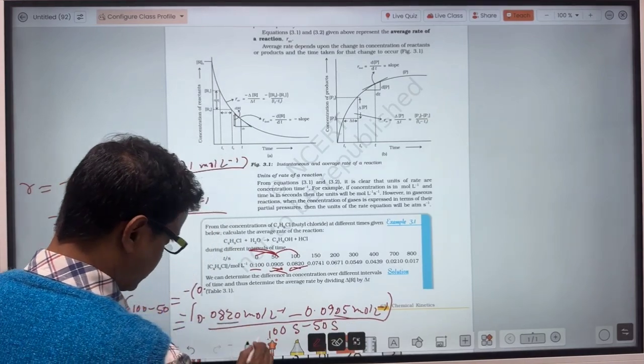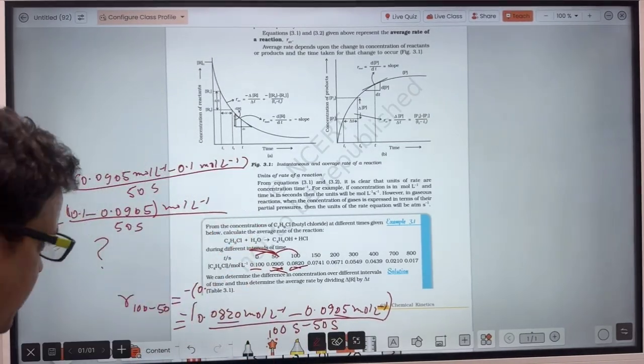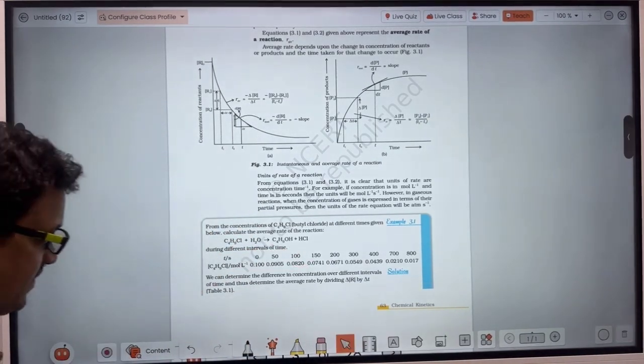So finally, this minus this upon this, very easily you can calculate.